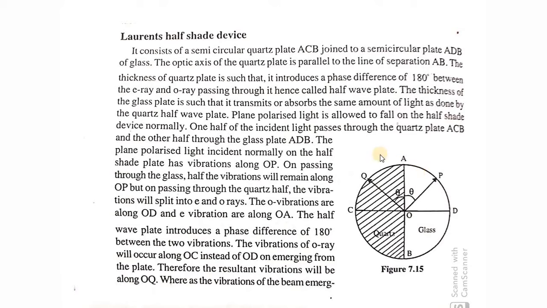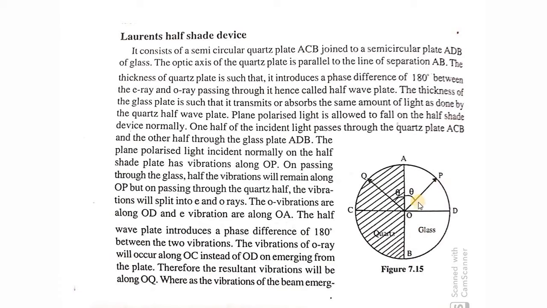Again, we are rotating the analyzer Nicol prism such that the optic axis is kept parallel to OQ. What happens? The region ACB will be bright and the region ADB will be dark. Again, I can keep the Nicol prism 2, that is analyzer 2, such that the optic axis of the analyzer is parallel to AB. Then what happens?